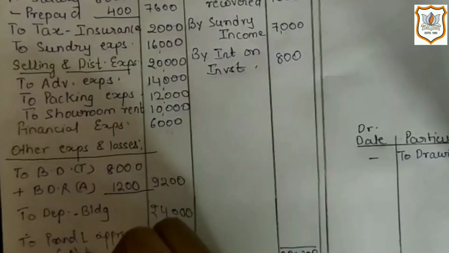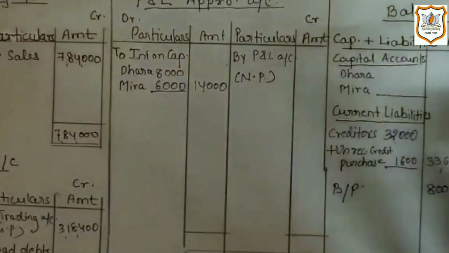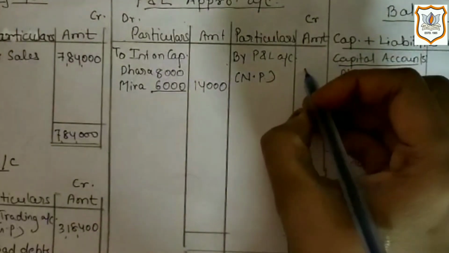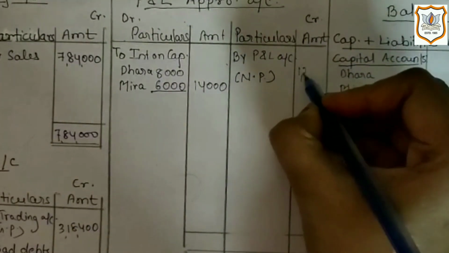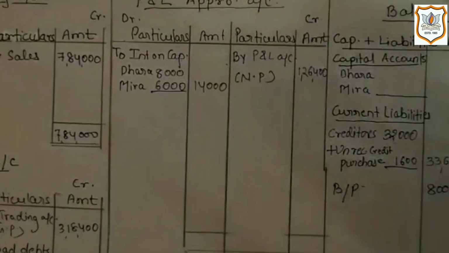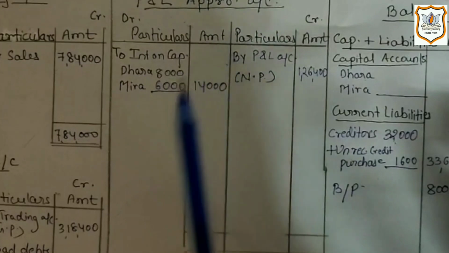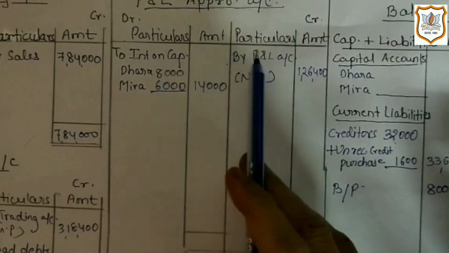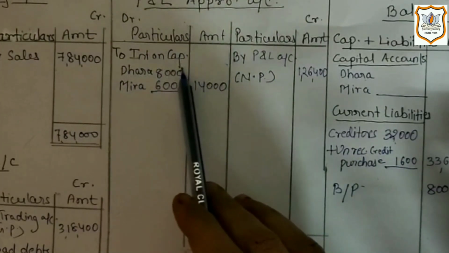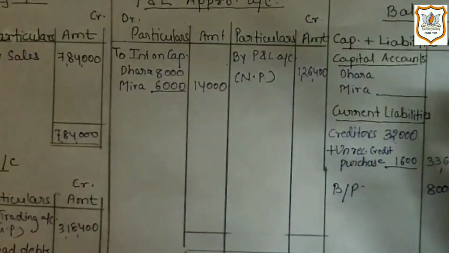net profit. So we will write it on credit side of profit and loss appropriation account, which is 1,26,400. Now from this net profit, first firm distributed to its partner in a way of interest on capital, as it was mentioned in partnership deed.